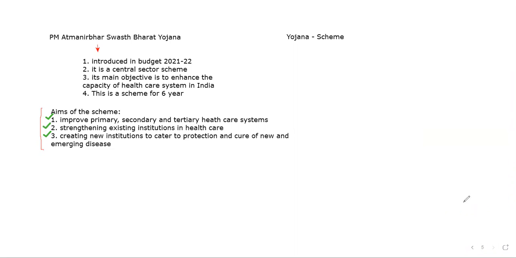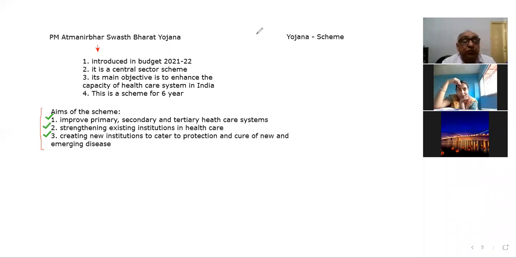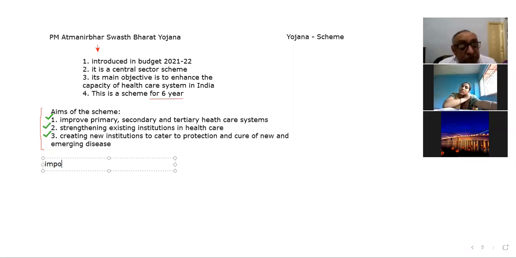Okay, so now let us move further. This is about the aim. With the aim, the next point is the duration, which I have already told you: the duration of the scheme is 6 years only. Next are the important features of the scheme, then we will move on to discuss other things.